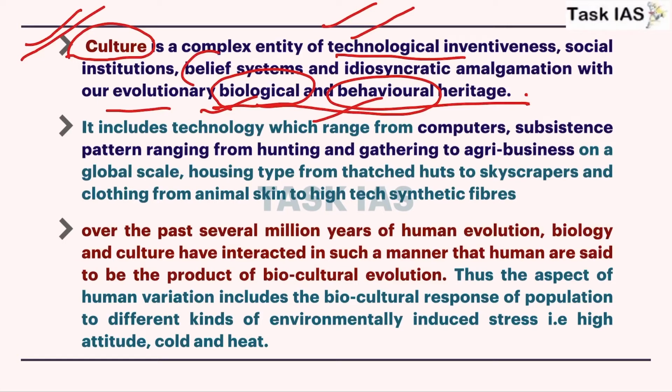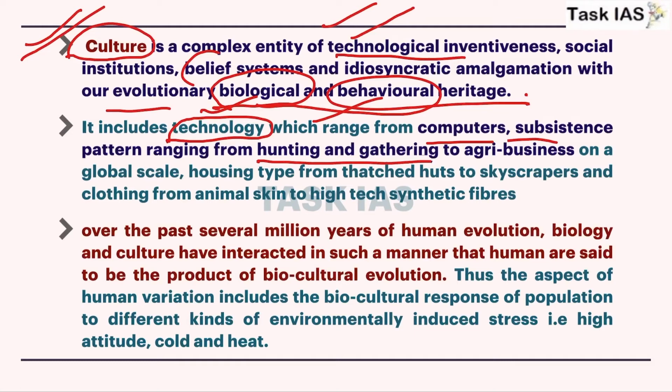And here the technology aspect is described in terms of different types of gadgets or instruments different communities use. For example, computers or tablets are used in the present generation in the developed world, whereas hunting and gathering societies still use very simple instruments like baskets or bow and arrow.